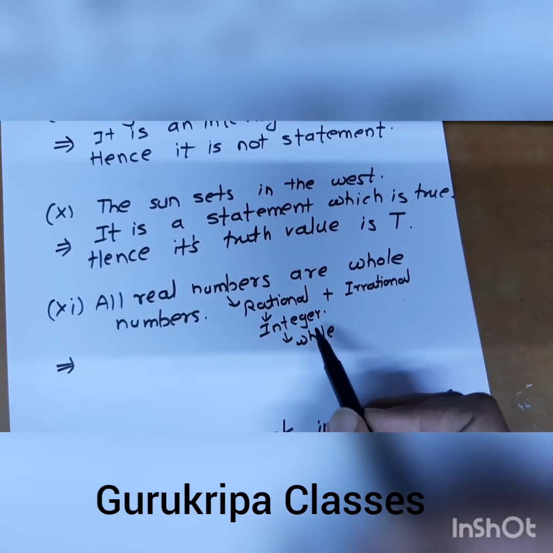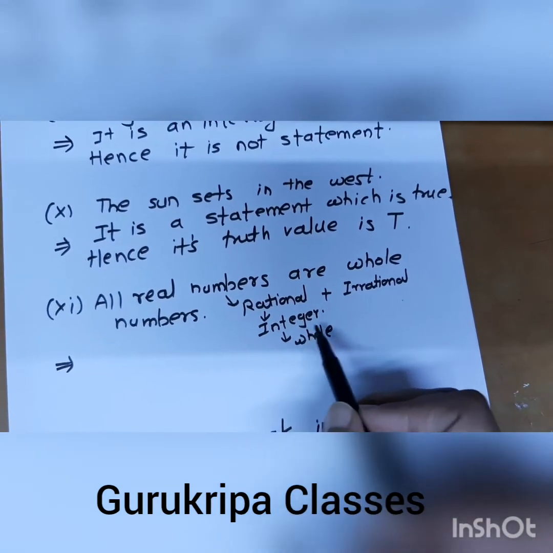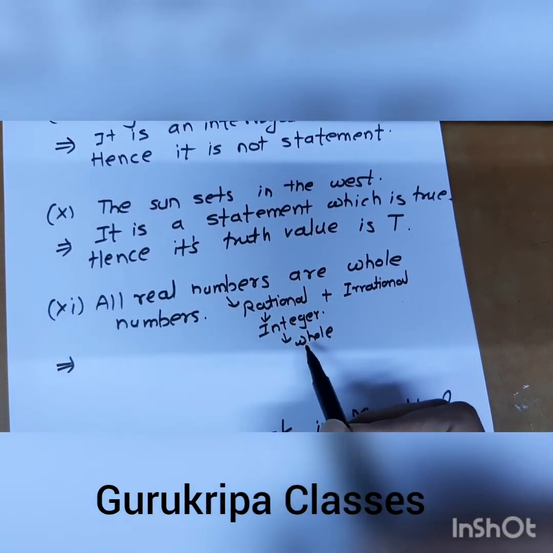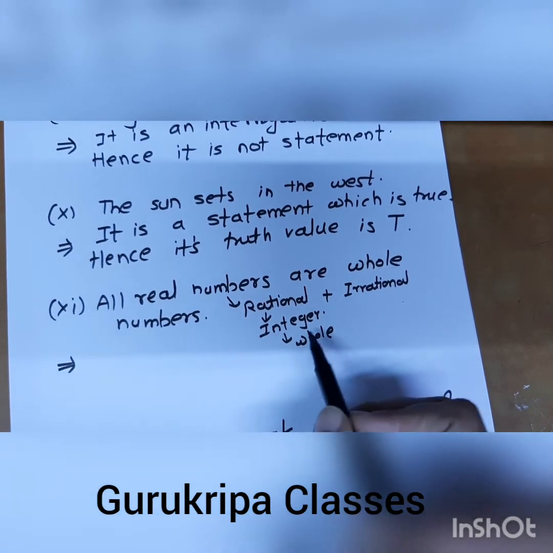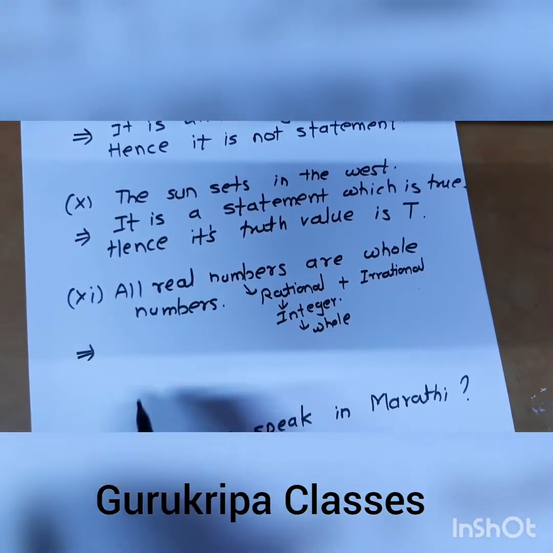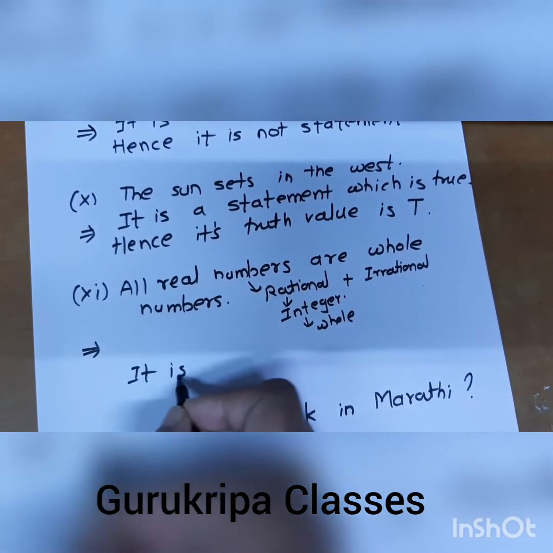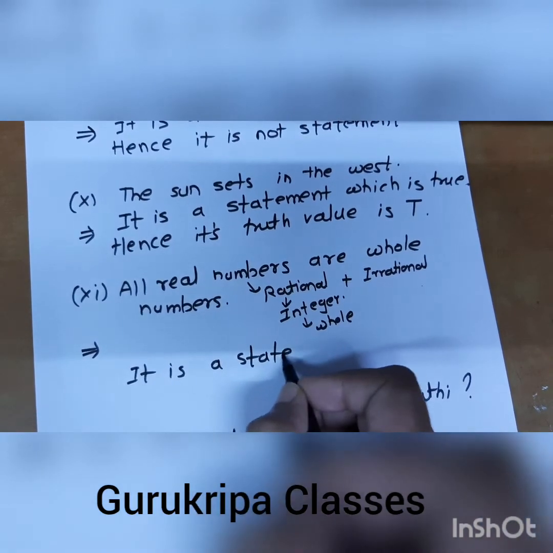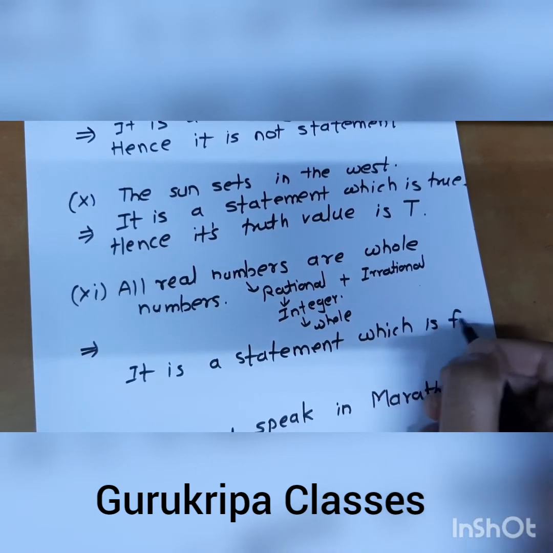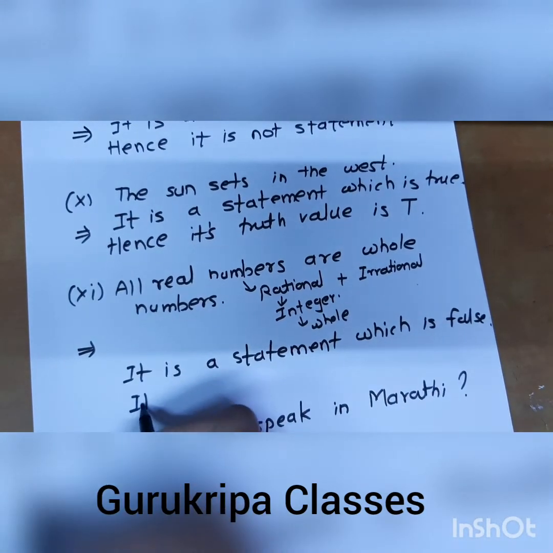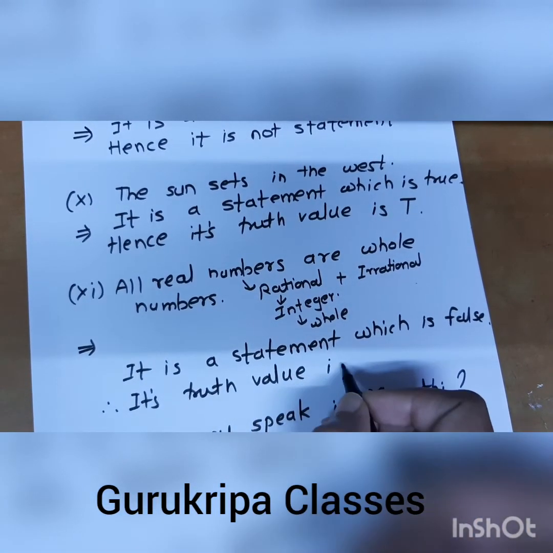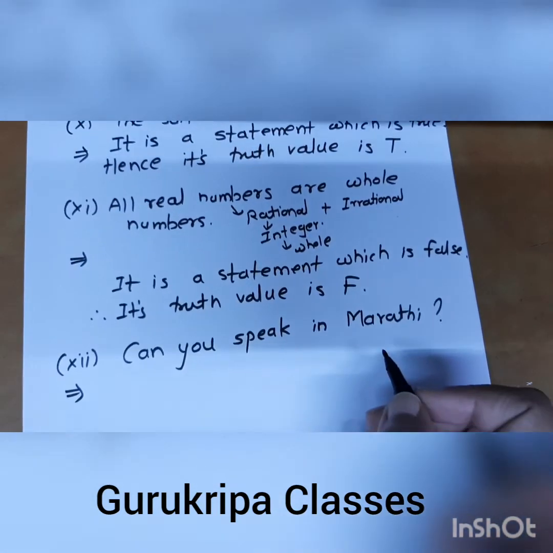Similarly, if I say it for integers and whole numbers, all whole numbers are integers, but every integer cannot be a whole number. We know that whole numbers are 0, 1, 2, 3 and so on. I will give a separate chart related to this. So what I can write here: it is a statement which is false. Therefore its truth value is capital F.